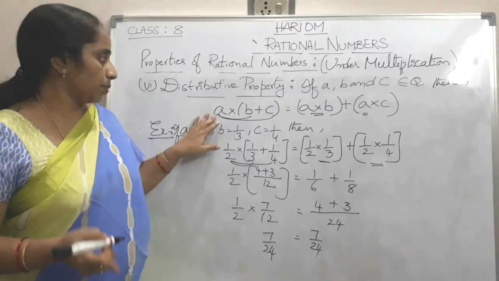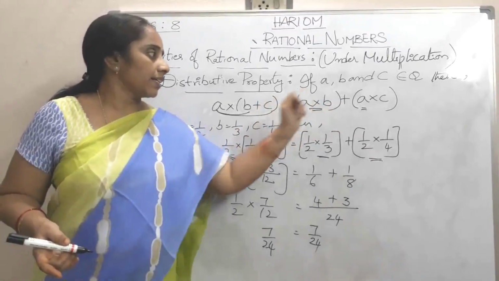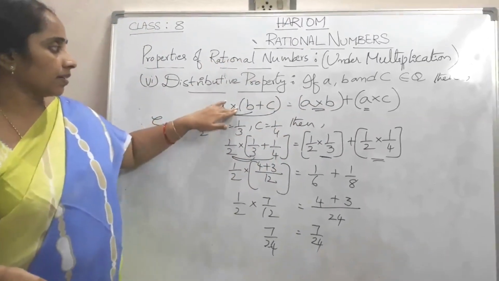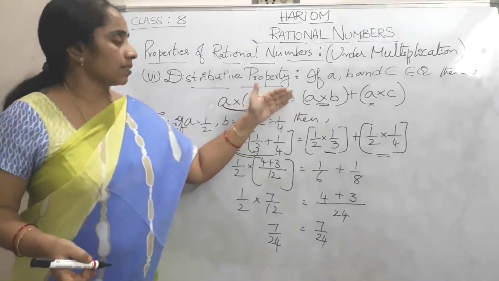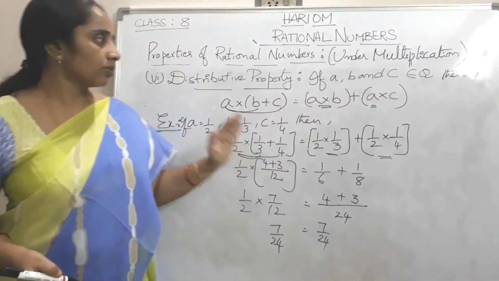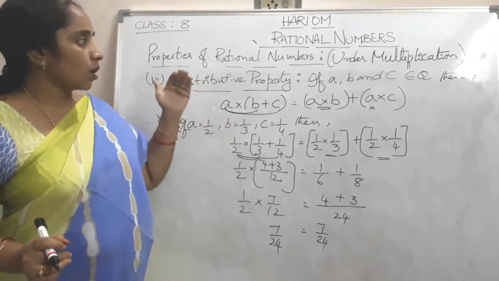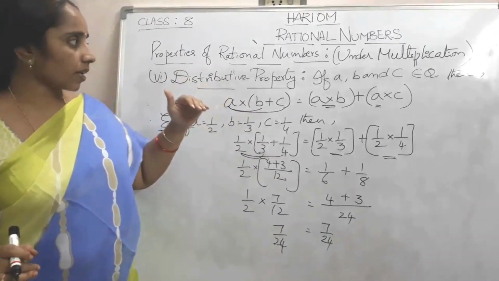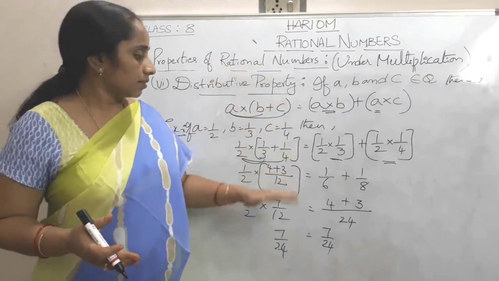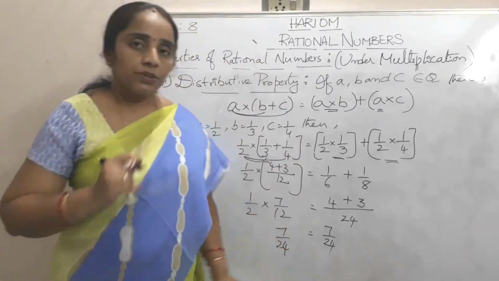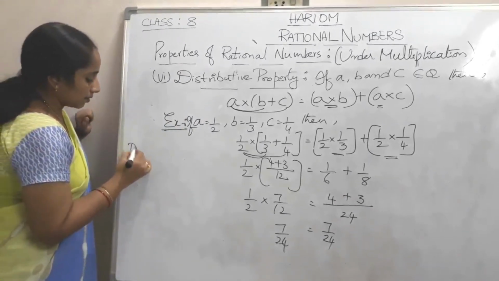Here A distributes over B and C under addition. The multiplication distributes over addition: A into (B plus C) is equal to A into B plus A into C. Hence it is satisfied. So rational numbers satisfy the distributive property.